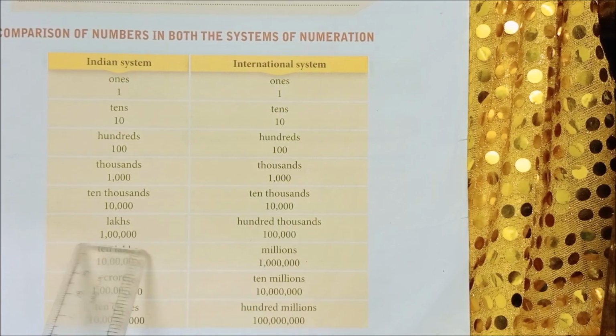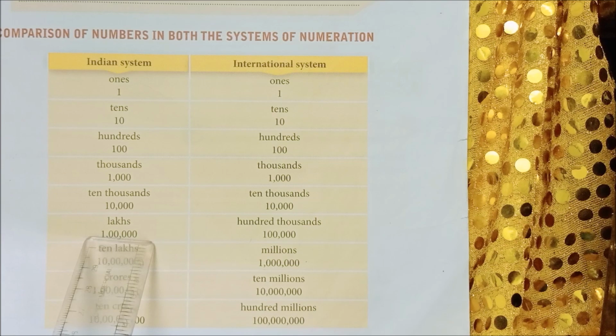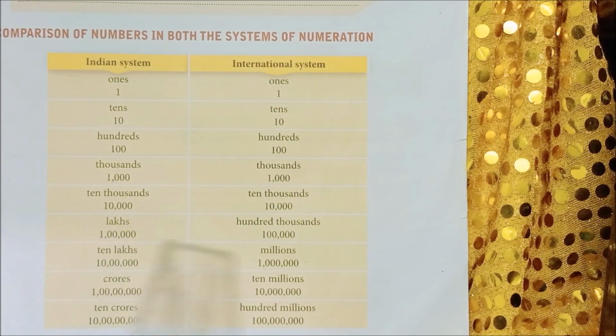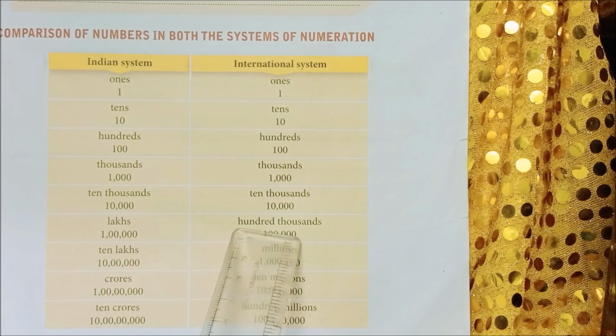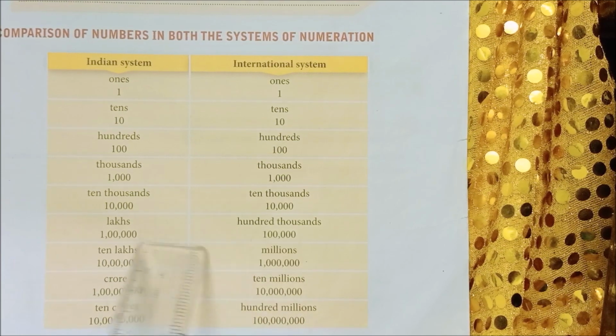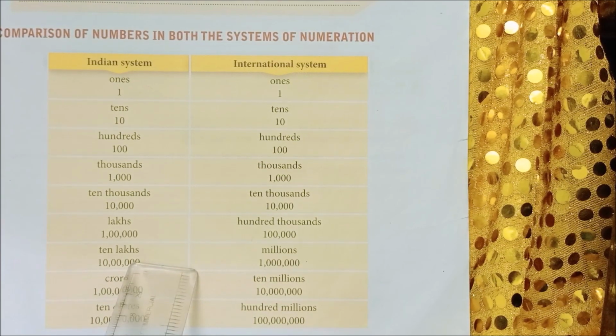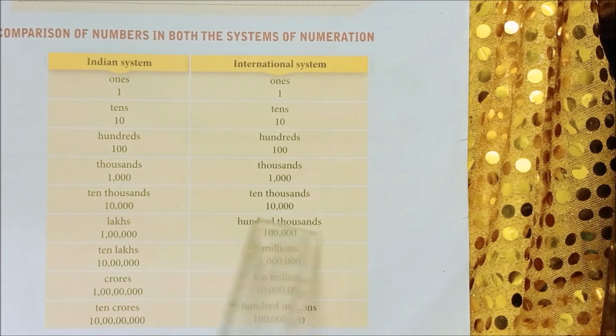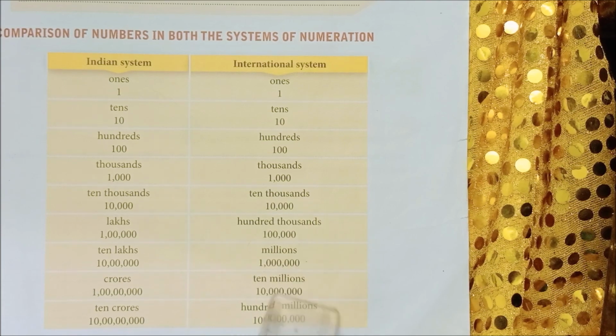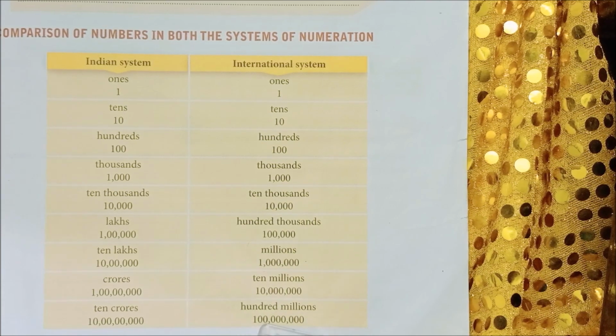Where it changes is in lakhs. After 10,000 you have lakhs in the Indian system, but here it is 100,000. After lakhs you have 10 lakhs, next crore, next 10 crores, but here it is totally different: 100,000, millions, 10 millions, 100 millions.